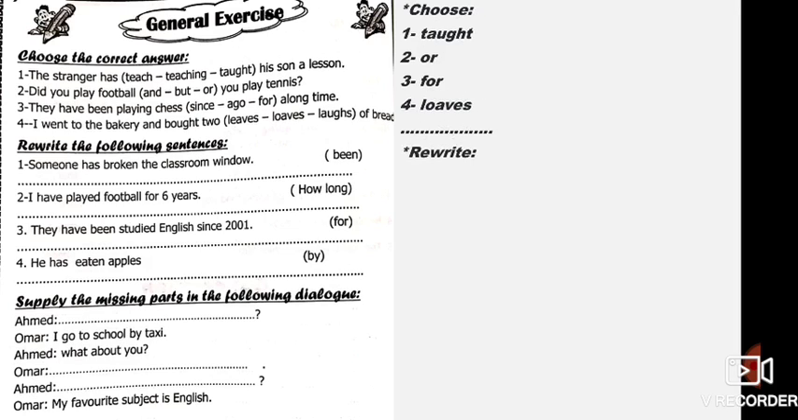Someone has broken the classroom window. Where is the object? Is the classroom here? He wants me to put been, which means he wants me to change it into passive. Okay, the classroom window is the object. It comes after the verb directly. So the answer will be the classroom window has been broken by someone. Or I can write the classroom window has been broken.